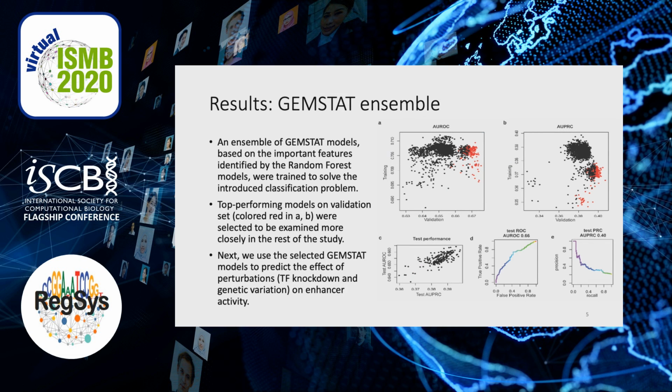GEMSTAT is our thermodynamic model of choice. An ensemble of 4,000 GEMSTAT models was constructed based on the extracted features and trained to solve the defined classification problem. Top performing models on a validation set were then chosen to be considered for the rest of the study. The performance of these models on a held-out test set is comparable to that of random forest.